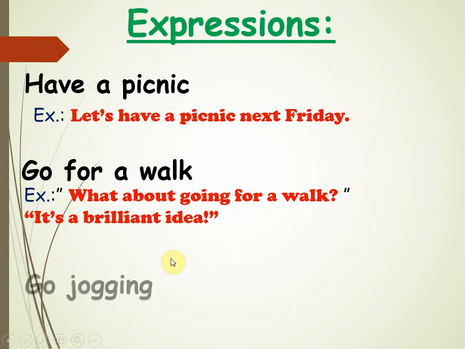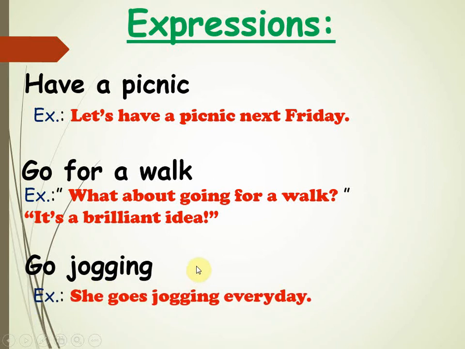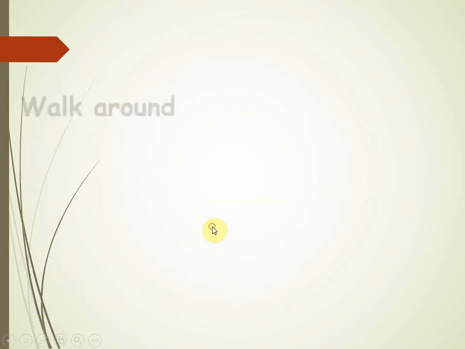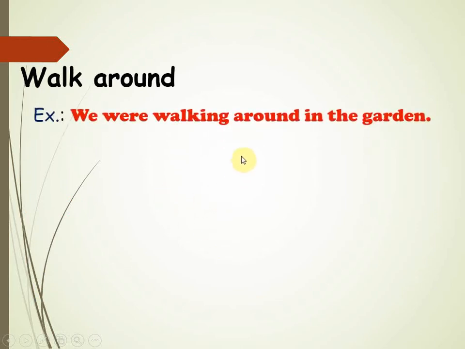The next one is go jogging. For example, she goes jogging every day. The next one, walk around. For example, we were walking around in the garden.